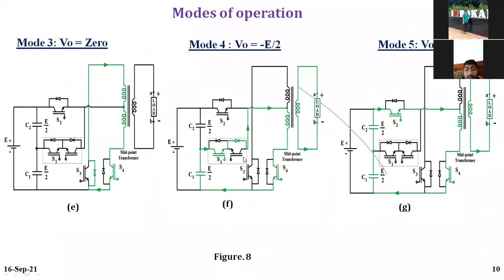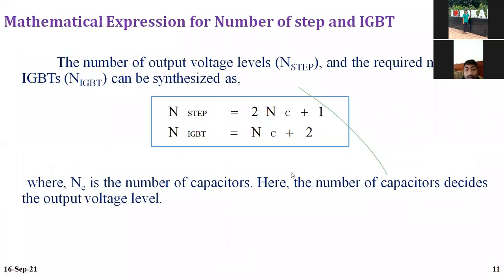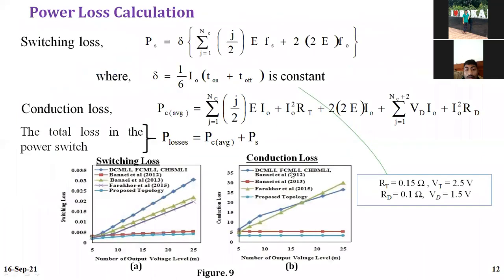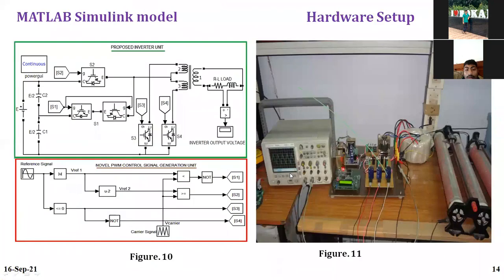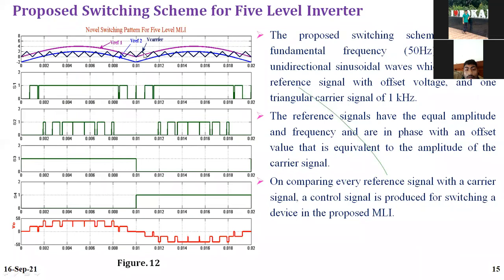This is the 0 level. This is minus E by 2, minus E. This is the power loss calculation. This is the hardware setup. This is the Simulink setup. I have simulated using MATLAB. This is the hardware setup. I have also developed a PWM technique. This is the PWM technique which I used in my topology, my 5-level multi-level inverter topology.